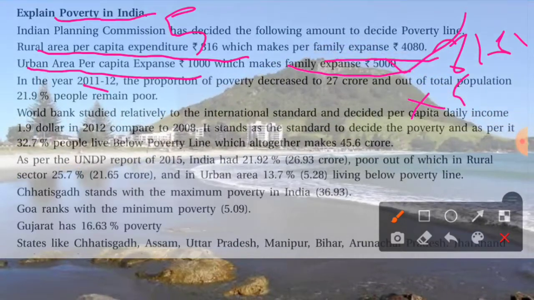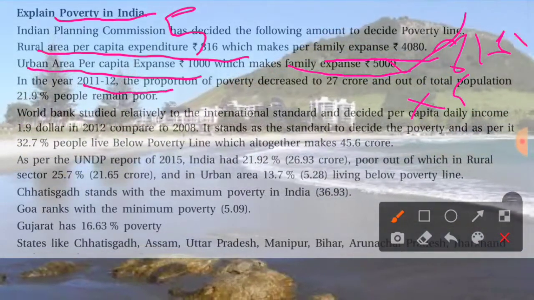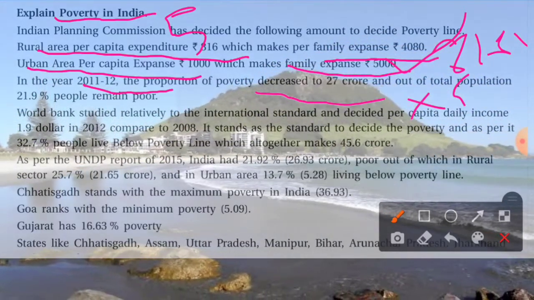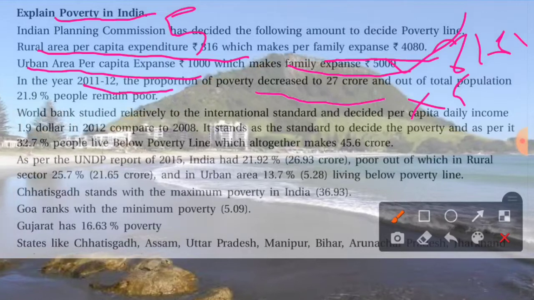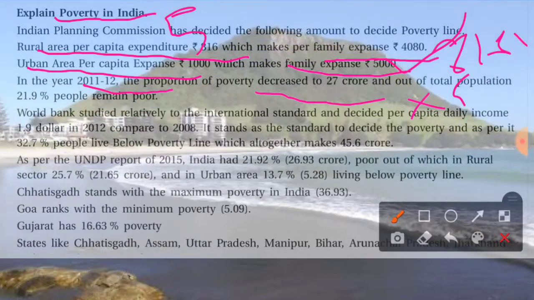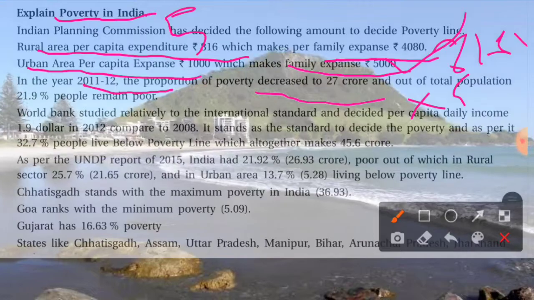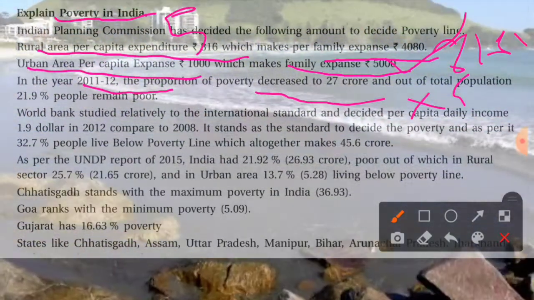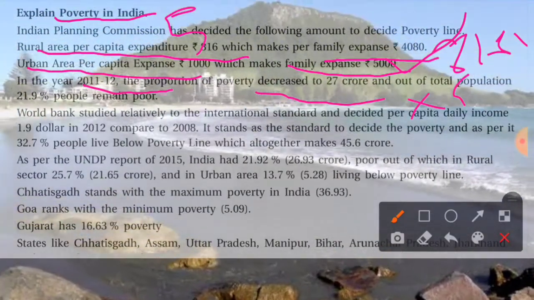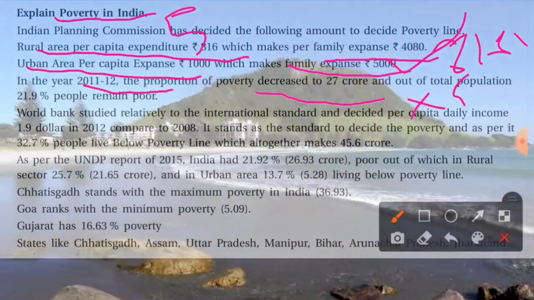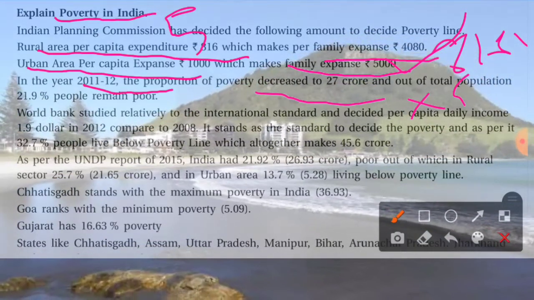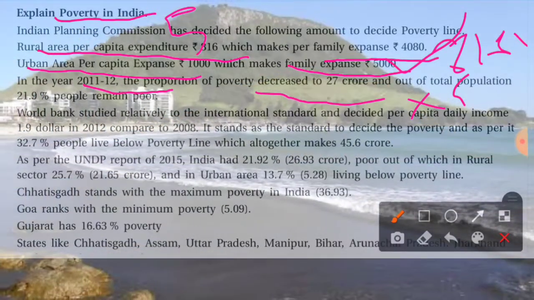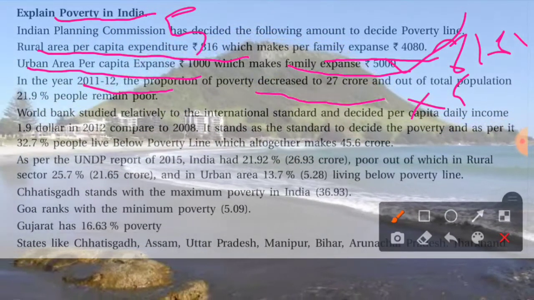In the year 2011-12, the proportion of poverty decreased, with 27 crore people out of poverty. Out of the total population, 21.9% people remain poor. This is a good sign, because people's income may have increased. That is why 27 crore people are out of the poverty line, and the poor were approximately